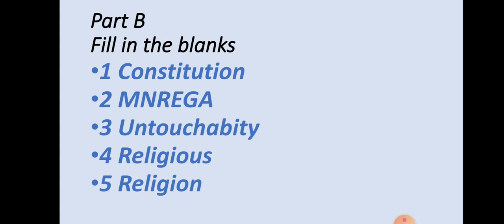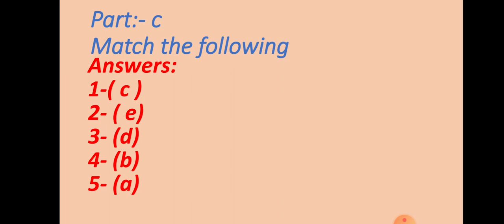Next, match the following. Question number 3. You have to match the A options with the B options by choosing the correct option. So first, secularism. From the right side, options A, B, C, D, E are given here.